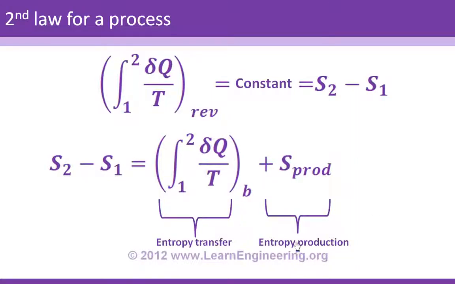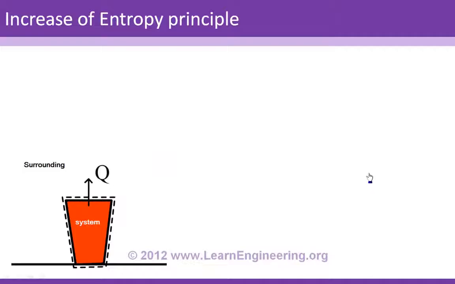This is the second law for an irreversible process. In this section we will derive a very useful form of the second law which can be applied to any process. Assume you have a system here and it is releasing some heat to the atmosphere. So there will be entropy transferred to the surroundings, and the system will also lose some entropy.